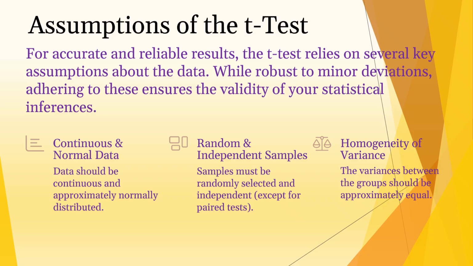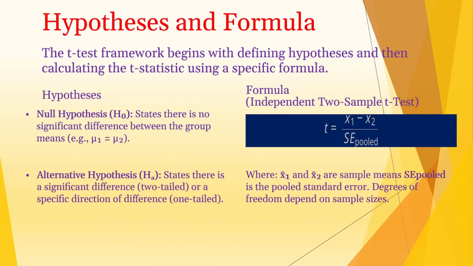And then random and independent samples. Our groups should be chosen randomly, and the people or items in one group should not influence the people or items in the other group, except for paired tests where they are related. And then the third is homogeneity of variance. This means that the spread or variability of the data should be roughly the same in both groups we are comparing. Okay, now let's talk about hypothesis and formula.